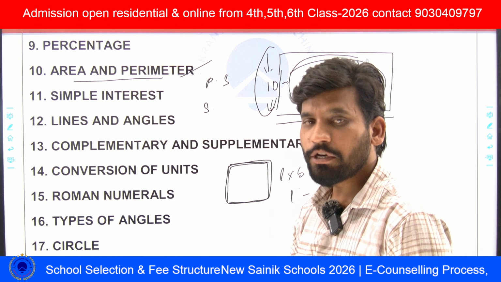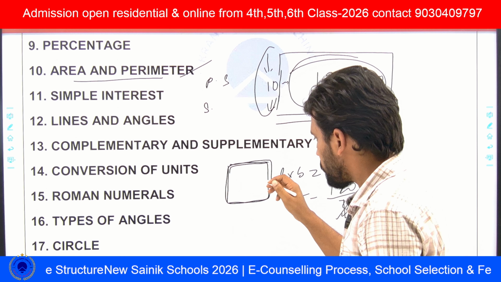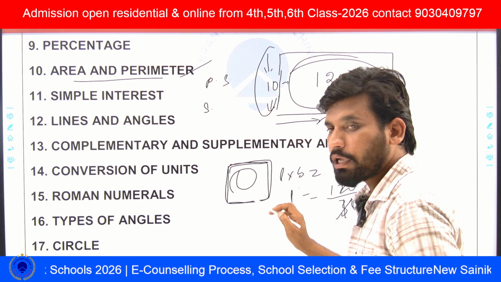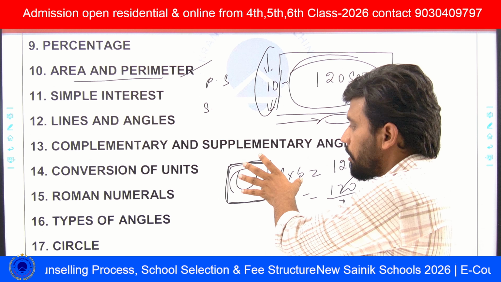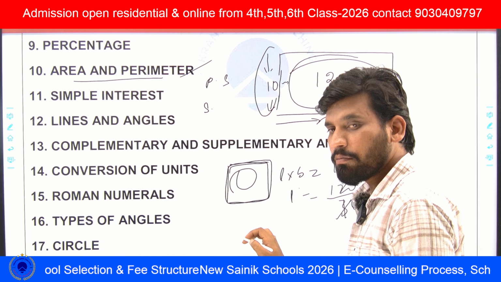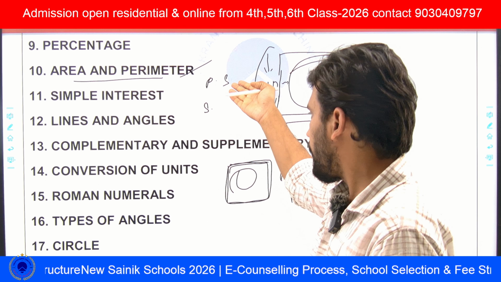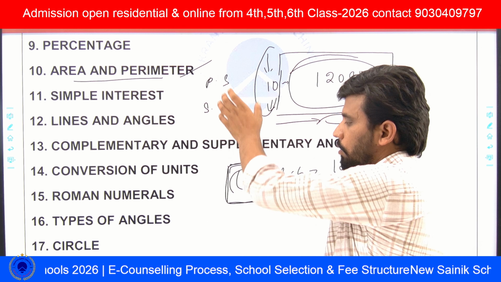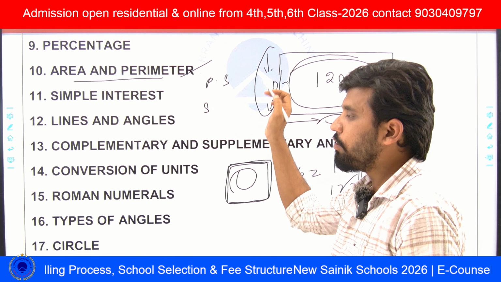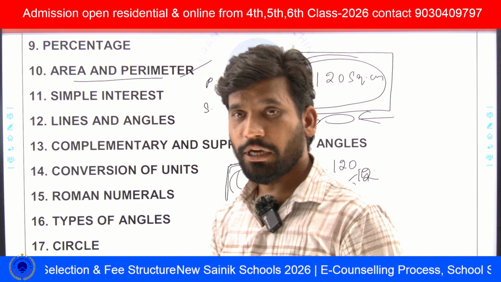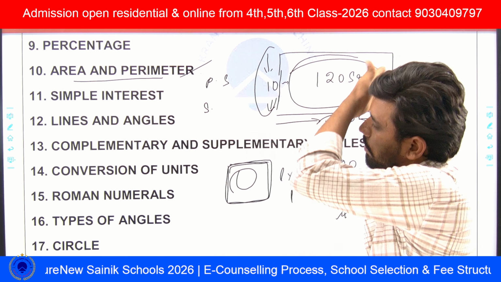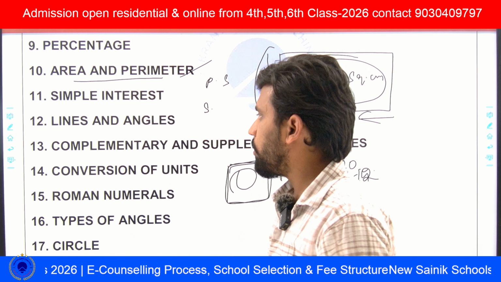There is a difference between area and perimeter. Area is the inside part, the total covered part. The outside part, the boundary line, is nothing but the perimeter. So he gives the perimeter of a square as some value, and from that we can find out the side. Okay, next, simple interest.